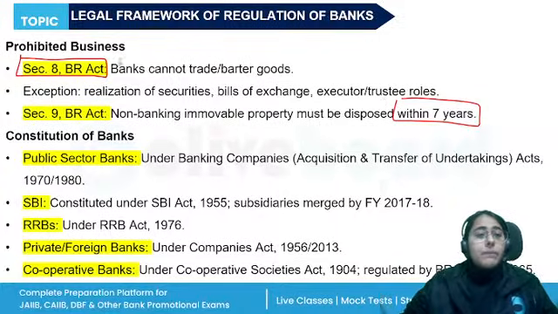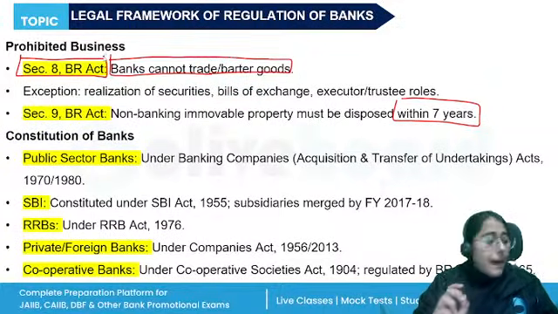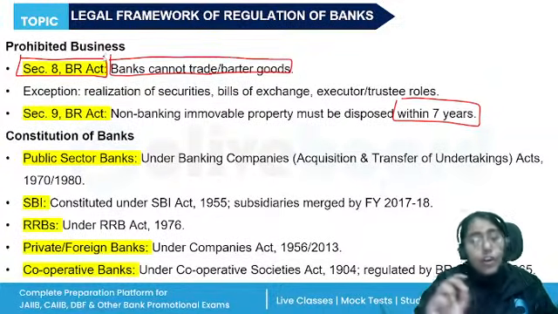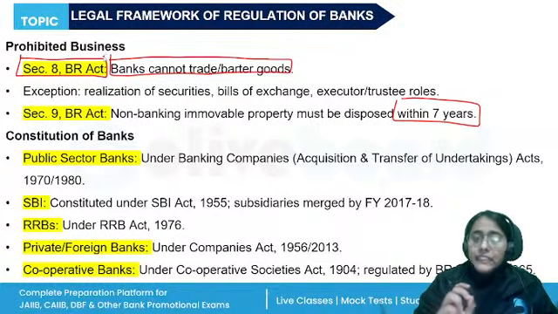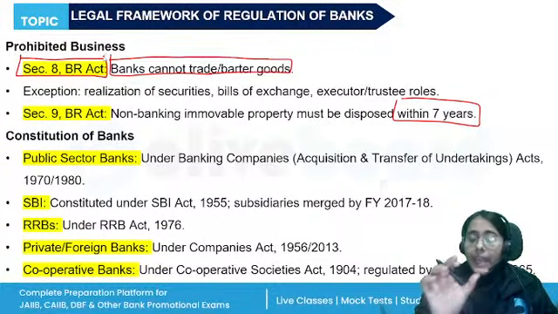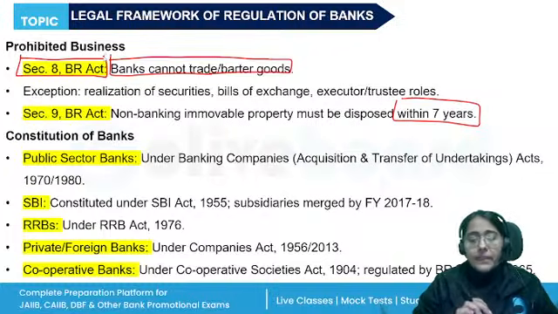All right, so remember the prohibited business, Section 5(8) of the Banking Regulation Act. Banks cannot trade, buy, or sell directly or indirectly any tangible, movable property. Not allowed. Any such contract will be void.